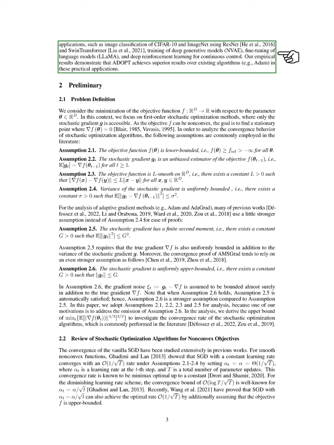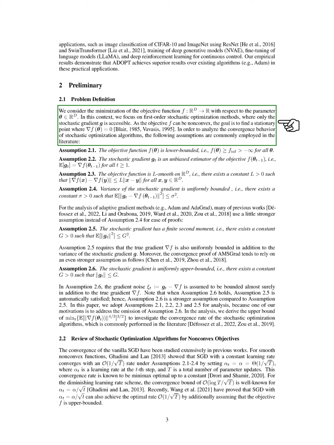Section: Preliminary. In this section, we define our problem, which involves minimizing the objective function, denoted as f, that maps from a d-dimensional space to real numbers, with respect to the parameter theta, also in d dimensions. We focus on first-order stochastic optimization methods, where we only have access to the stochastic gradient, g. Since f can be non-convex, our aim is to find a stationary point where the gradient of f with respect to theta equals 0.